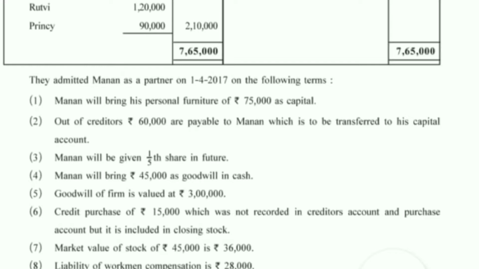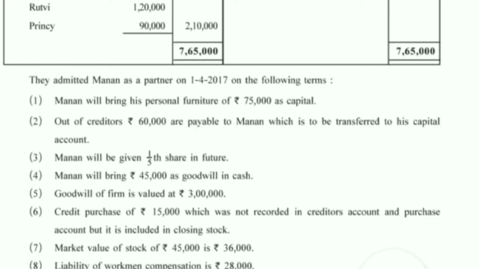Then number 2, creditors of rupees 60,000 are payable to Manan, which is to be transferred to his capital account. Manan was a creditor beforehand to whom we have to pay the amount. Now he is converted into a partner. So he is telling us that whatever amount the firm is going to pay him, convert that particular amount into his capital.